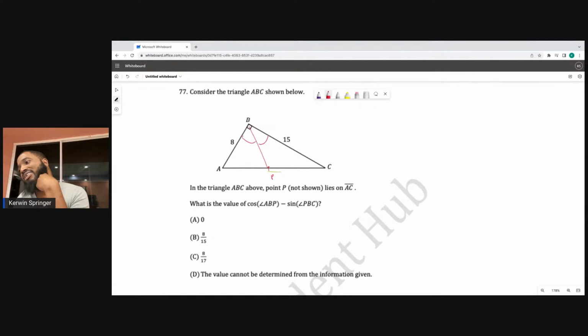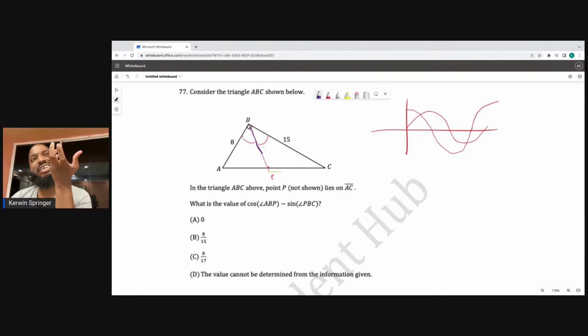Now, this requires an understanding of what's going on with sine and cosine. There's a kind of complement vibe going on with sine. So this is sine, and this is cosine. Ignoring this 8 and this 15, I'm going to end up splitting at 90 degrees, so I'll be finding the complement version of each other. Like if this is 30, this is 60.